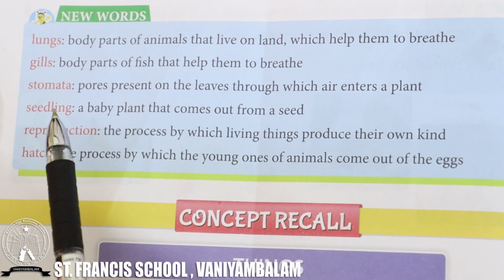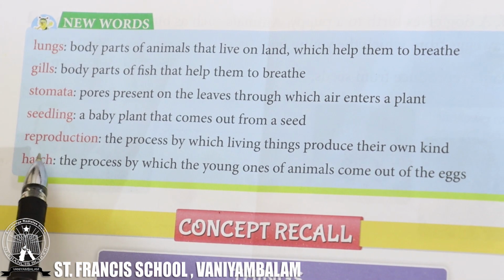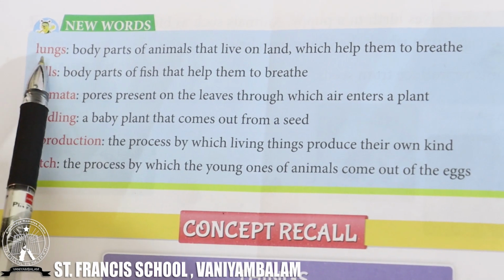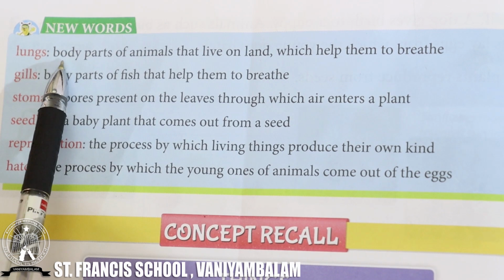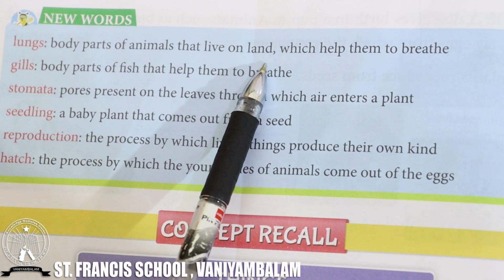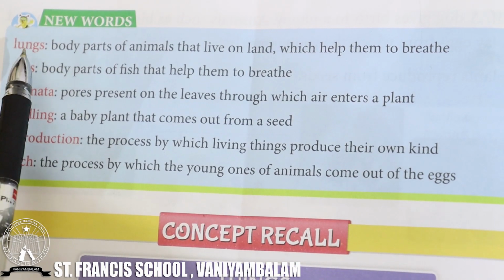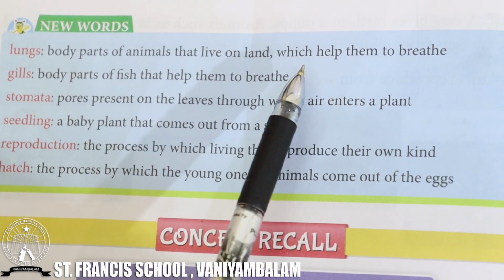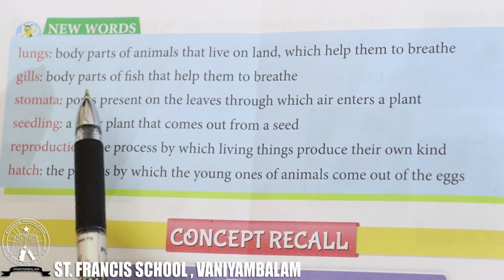Okay students, let's turn the page. In page number 172, there are some new words. You all are familiar with some of these words, but we can discuss them once more. What is this? It's lungs. Lungs are the body parts of animals that live on land, which help them to breathe. Lungs help us for breathing.